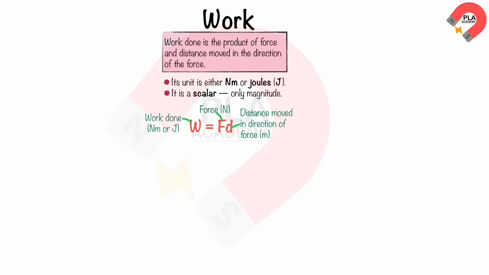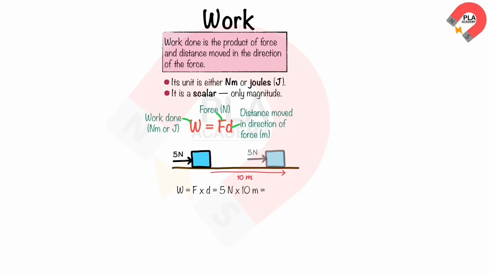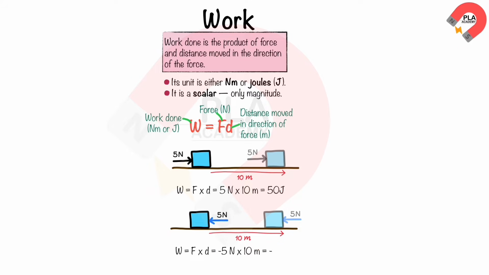For example, a force of 5 newtons acts on a box, causing it to move in the direction of the force for a distance of 10 meters. Therefore, work done is 5 times 10, which is equal to 50 joules. On the other hand, if a force of 5 newtons acts in the opposite direction of the distance moved, which is the negative direction, work done is minus 5 times 10, which equals minus 50 joules.